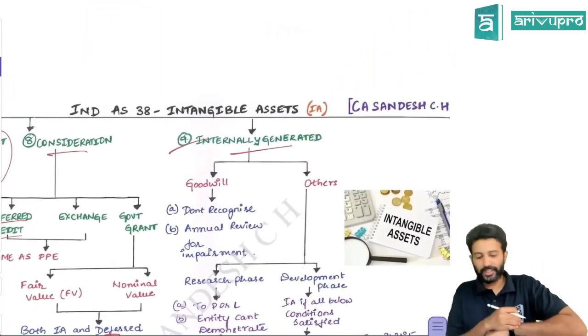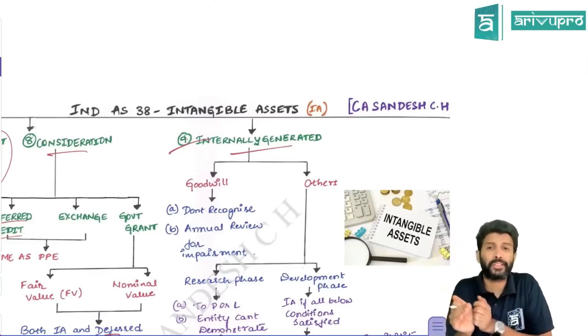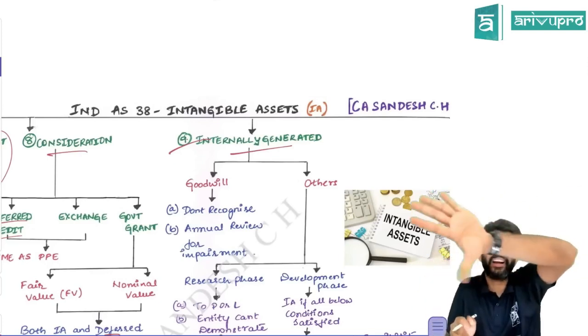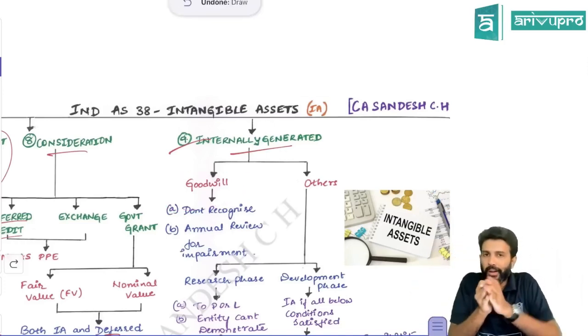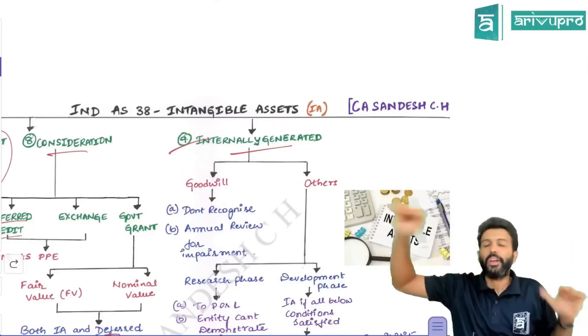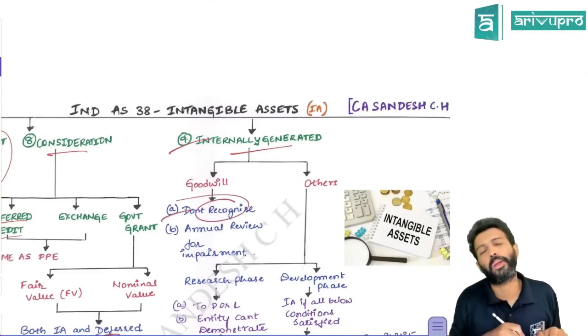All right. Next one is internally generated assets. If you have any internally generated intangible assets, they are broadly classified into goodwill and others. Goodwill means, first of all, if you have any internally generated goodwill, it cannot be shown in the books.